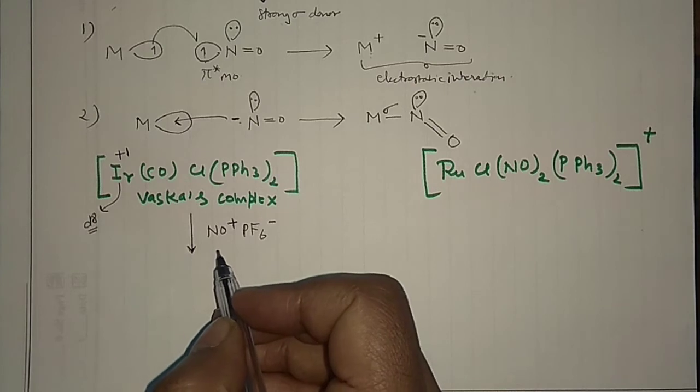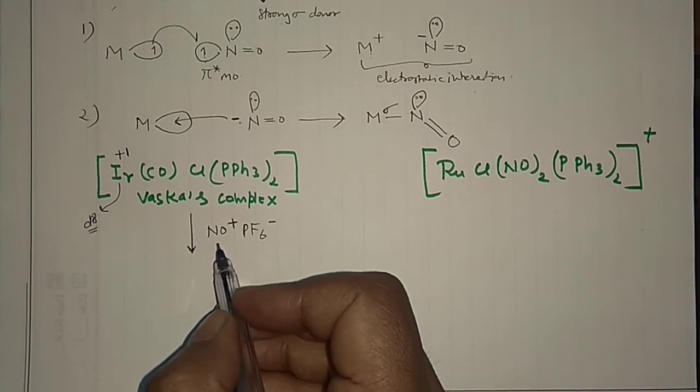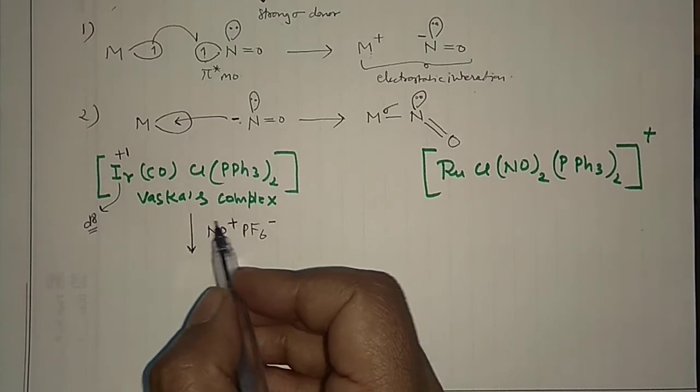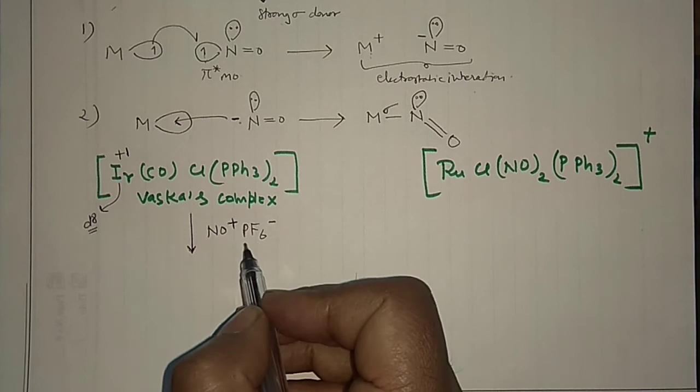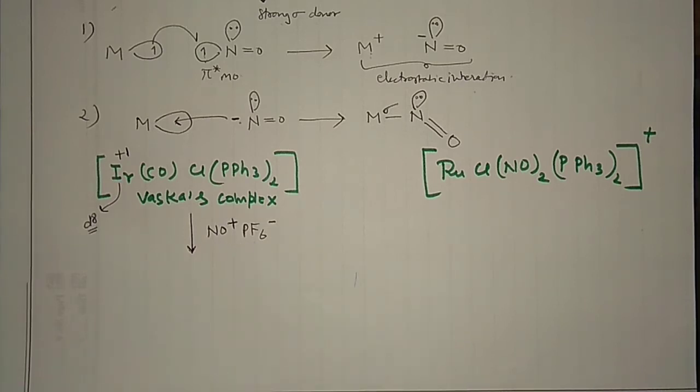See, in case of carbonyl complexes, you can give an environment of excess carbon monoxide. But you cannot give an excess NO environment, because it is a very strong oxidizing agent. It will oxidize the complex and it may also decompose the complex. So you cannot use direct NO, but you can take some sources of NO. That's why I have taken this particular one.